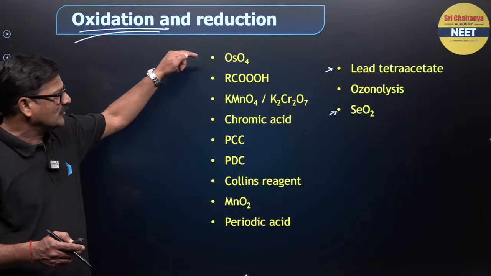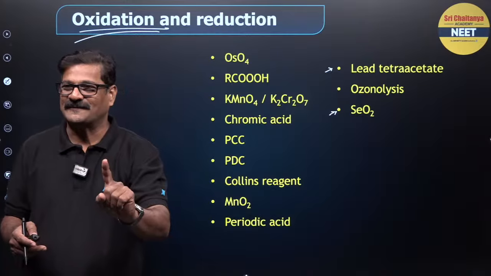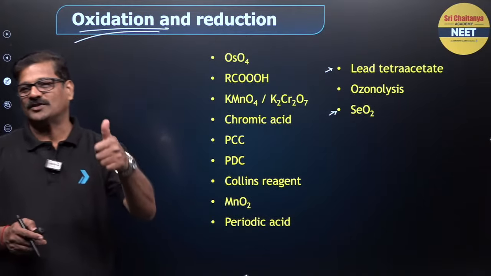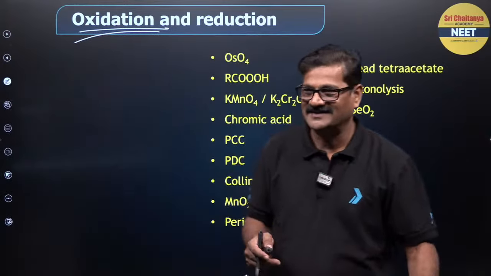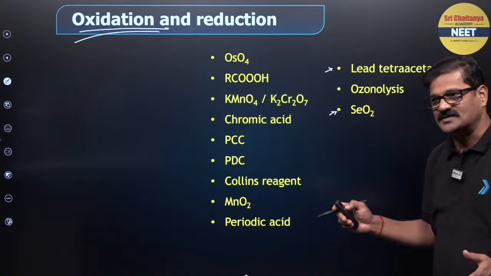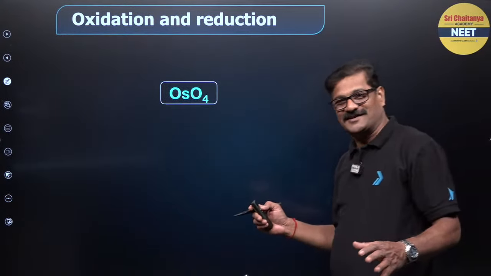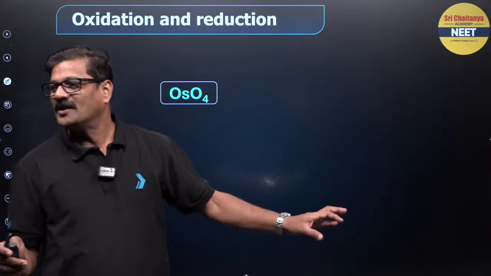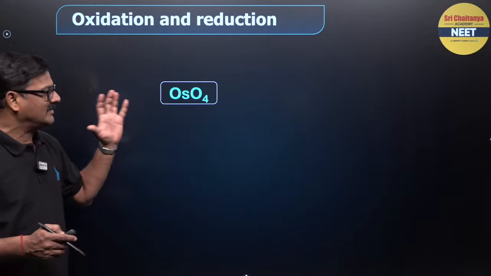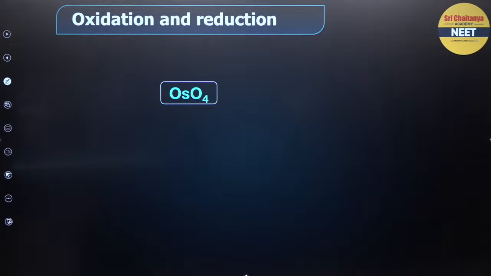Let us see. So one slide for one reagent. Ready for that? One slide. So one thumbs up, fire emoji, starting with selenium dioxide. Okay, shall I start with osmium tetroxide? Right. Don't say I am so serious, I am so friendly, and I will help if any student asks a doubt. Come on. Osmium tetroxide. Osmium tetroxide is a reagent here. It is very important. You can see this osmium tetroxide.